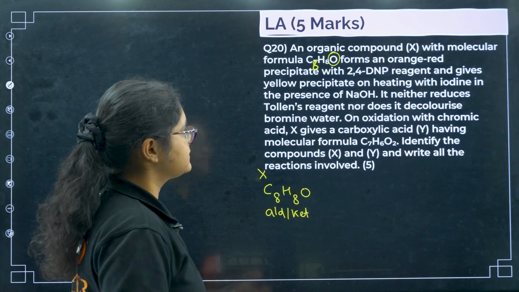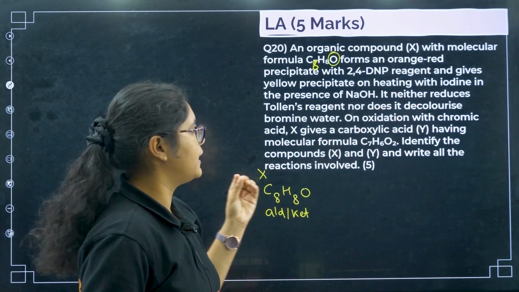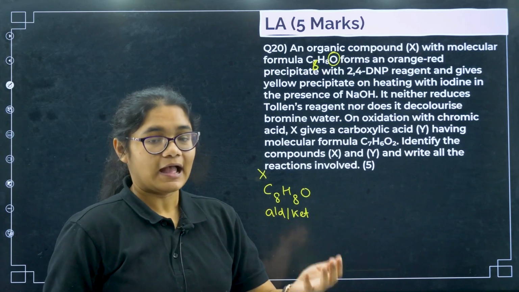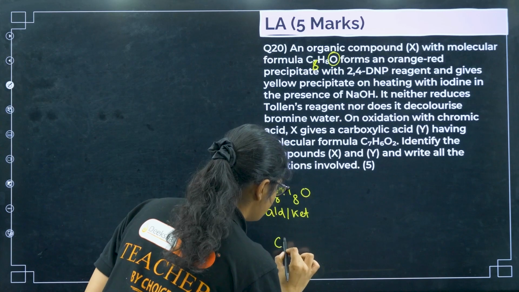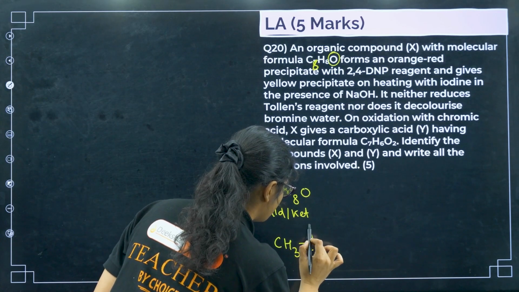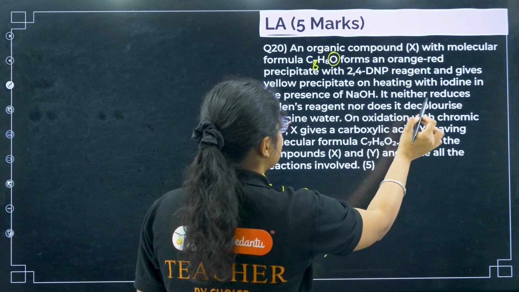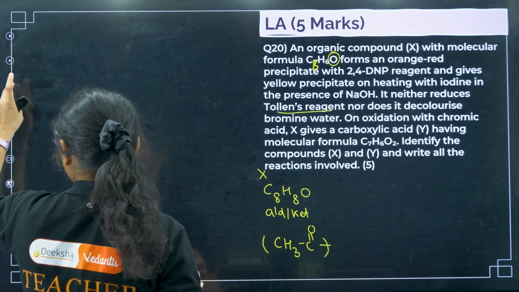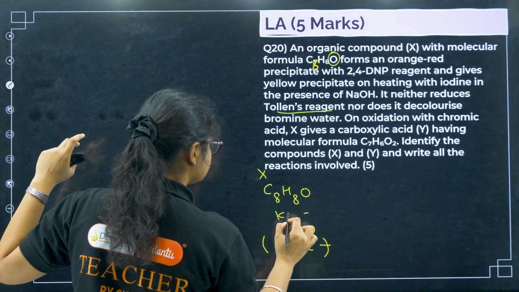Next, let's read the statement. And gives a yellow precipitate on heating with iodine in the presence of NaOH. So if it is giving you a yellow precipitate, I can conclude that it must have a CH3CO group, that is your haloform reaction. Next, it neither reduces Tollens reagent, that means it is not an aldehyde, so we can definitely say that it has to be a ketone group.